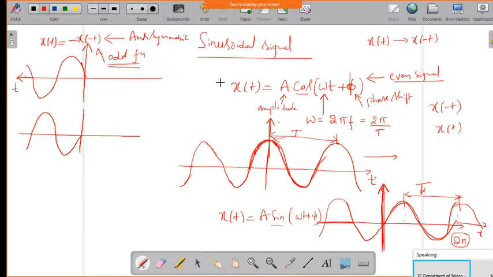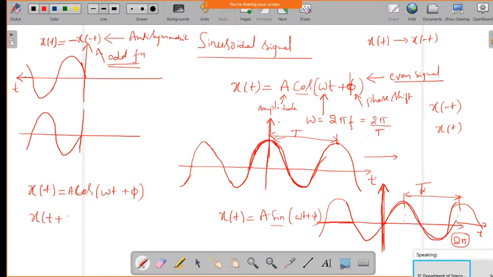Now, if I want to find out the period of the signal, whether it is periodic or not, say for example x of t is A cos of omega t plus pi. If I want to say the signal is periodic, what is the condition?